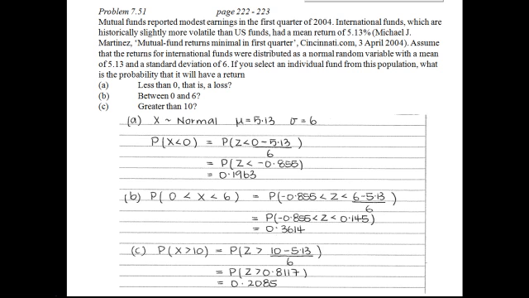Greater than probabilities, well, we can't find them directly in the tables. We've got to find less than, and when we've got the less than area, we can subtract it from 1, because we know the total area under the curve is equal to 1. So look up the probability that Z is less than 0.8117, and you can round that off to 2 decimal places. You're looking up the probability that Z is less than 0.81, and then subtract that value from 1, and you should end up with 0.2085.